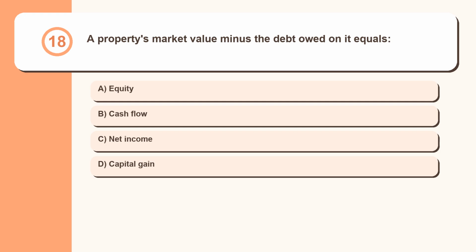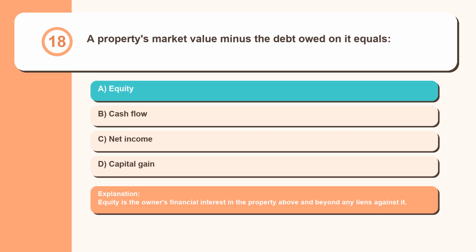Question 18. A property's market value minus the debt owed on it equals equity, cash flow, net income, capital gain. Equity is the owner's financial interest in the property above and beyond any liens against it.